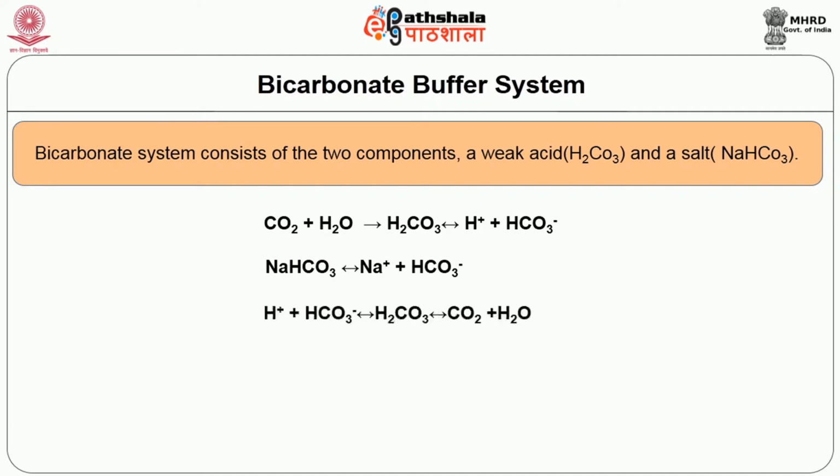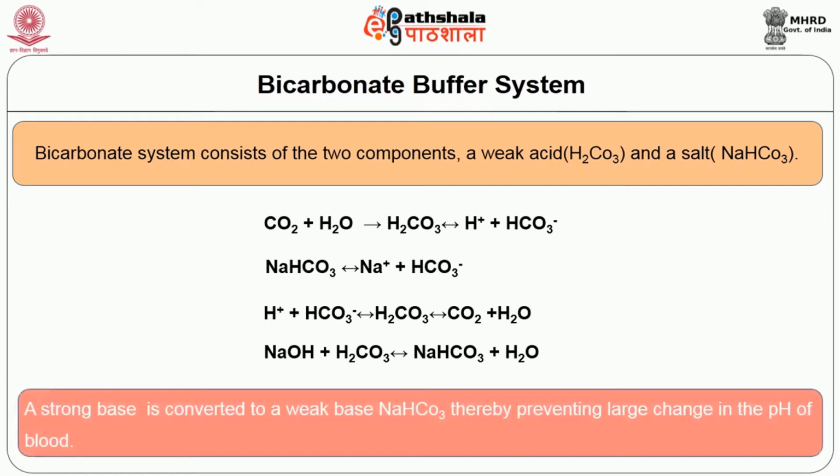So you can see the reaction in the slide, that is hydrogen ion combining with bicarbonate ion giving rise to the weak acid carbonic acid, which immediately dissociates into carbon dioxide and water. Now when a strong base like sodium hydroxide is added, it produces the opposite reaction. Sodium hydroxide will combine with carbonic acid to form sodium bicarbonate and water. So now a strong base is converted into a weak base, sodium bicarbonate, and thereby the pH change in the blood